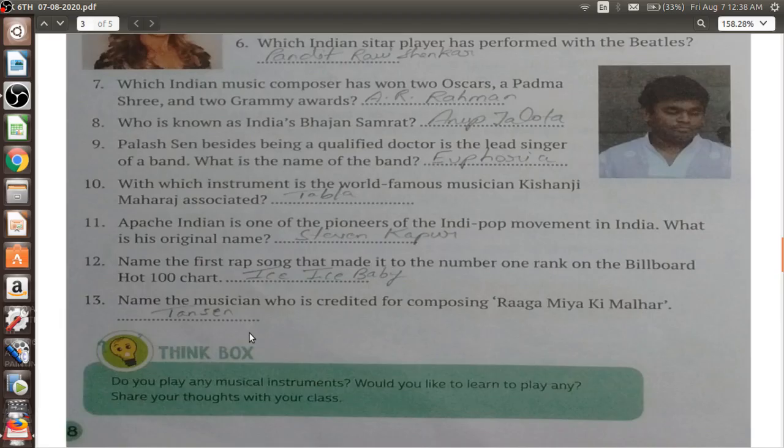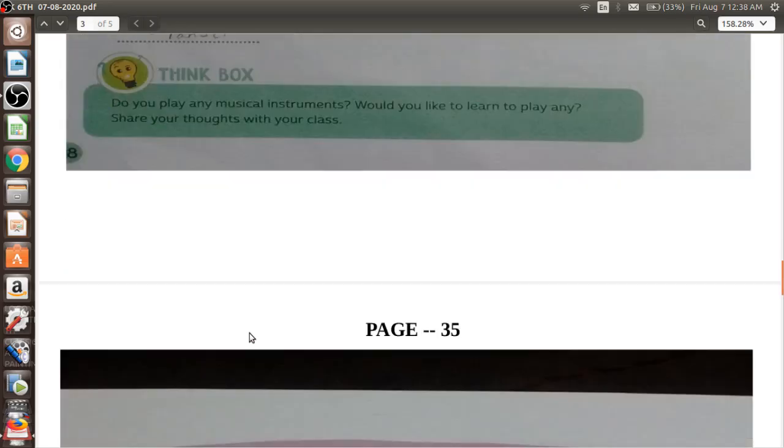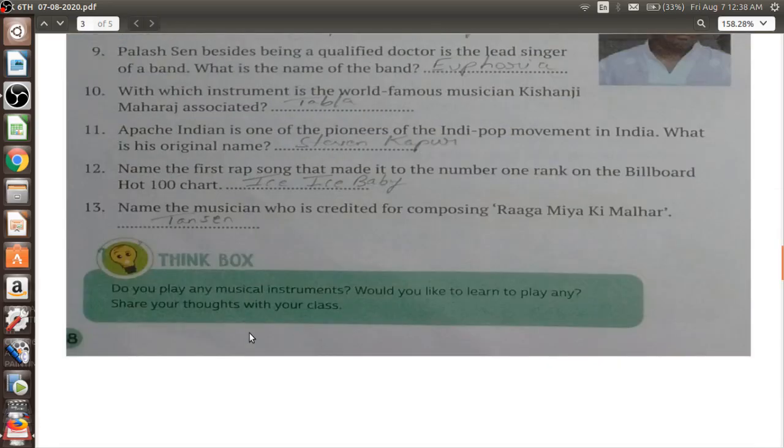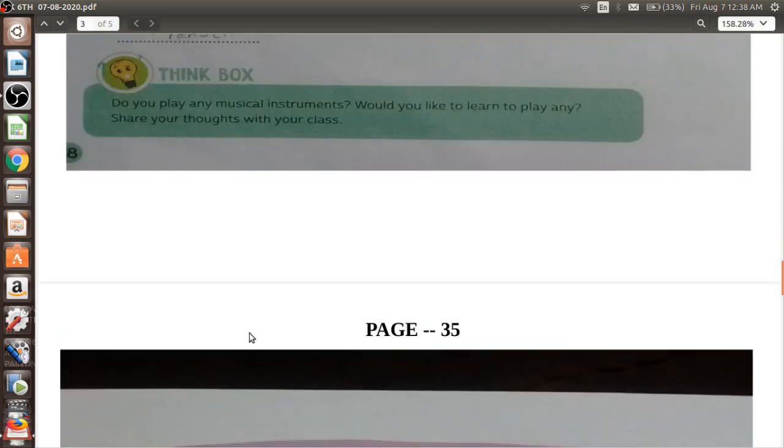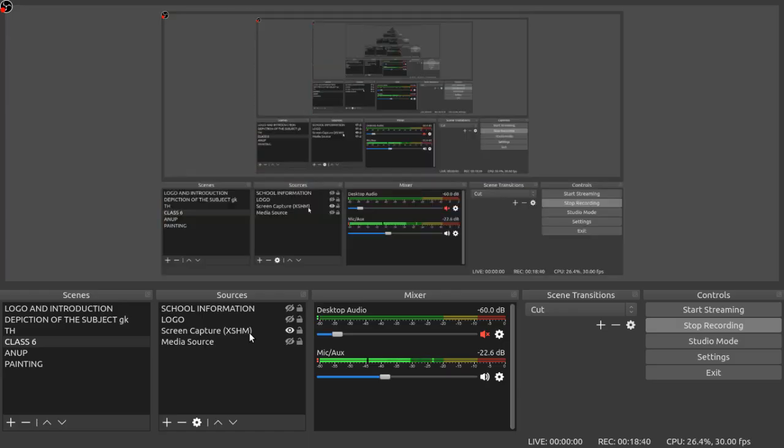Thinkbox, do you play any musical instruments? I know some of you are very fond of it. Would you like to learn to play any? Share your thoughts with your class. Some of you are very much fascinated. Some of you are still thinking about it. Go through it, and I have something to show you over this one. So let me show you that.